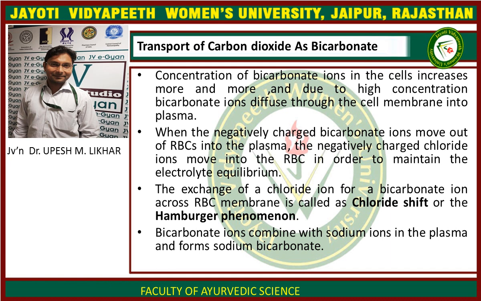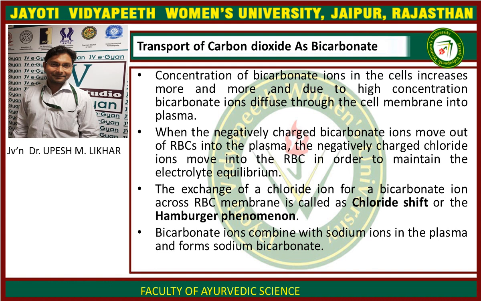Concentration of bicarbonate ions in the cells increases more and more and they diffuse through the cell membrane into plasma. When negatively charged bicarbonate ions move out of RBC into the plasma, the negatively charged chloride ions move into the RBC to maintain the electrolyte equilibrium.